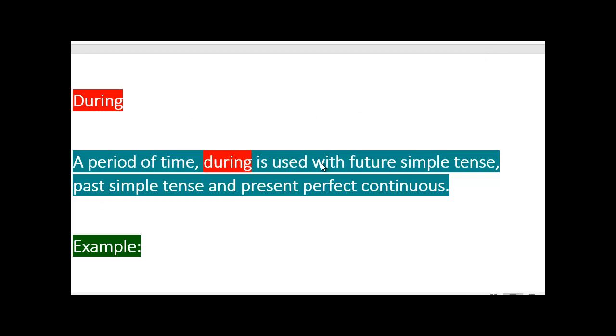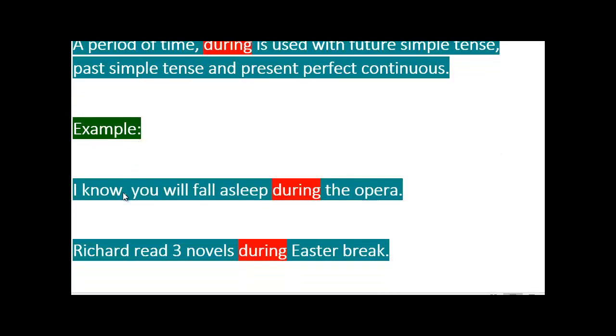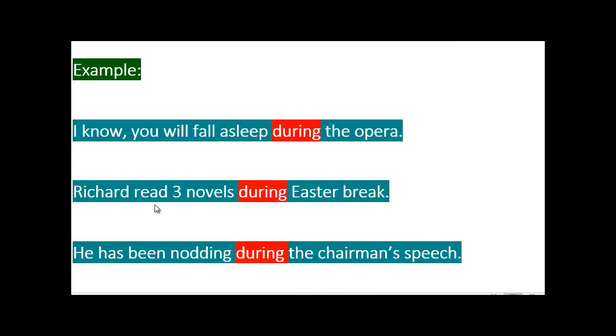It's used with future simple or past simple, or present perfect continuous. Let's see some examples. I know you will fall asleep during the opera. So they are going to the opera, so that's future simple. Will fall. Something will happen to him during the opera. He doesn't like opera, so he'll probably fall asleep. Richard read 3 novels during Easter break.